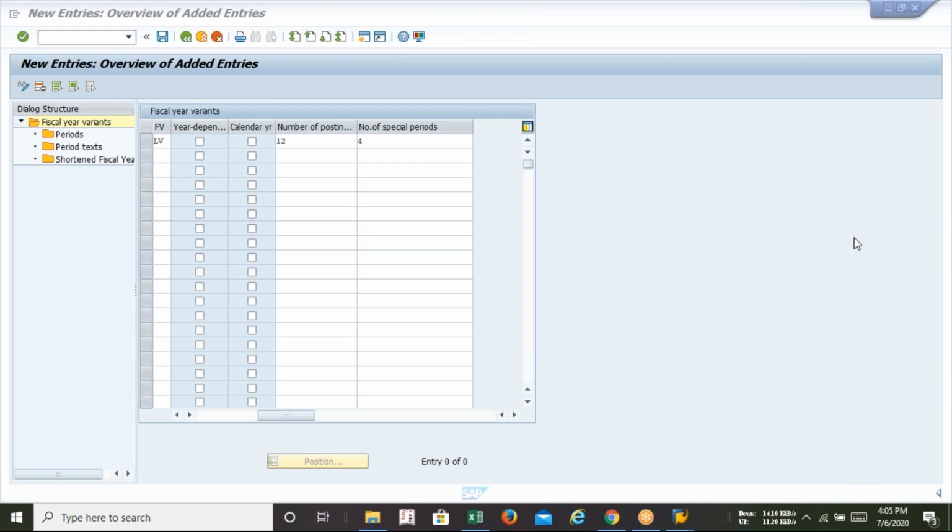Sir, could you please explain special periods once again? Special period means in this particular period, you are going to record those transactions which belong to the previous financial year.